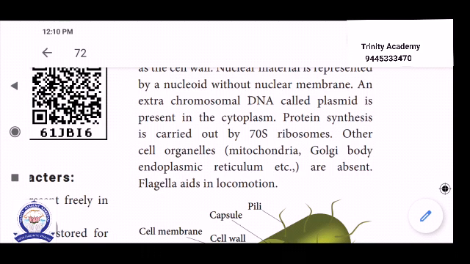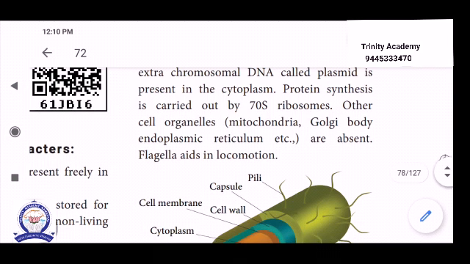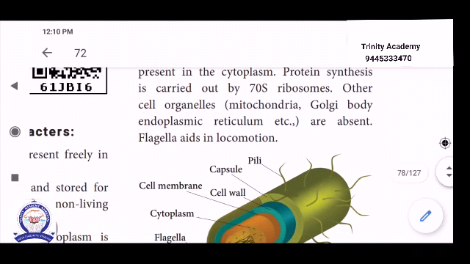Plasmid is one of the extra-chromosomal DNAs. The plasmid is present in the cytoplasm of the bacteria. Protein synthesis is carried out by 70S ribosomes. S means Svedberg, the unit. Other cell organelles, for example mitochondria, Golgi body, endoplasmic reticulum, are totally absent. All membrane-bound cell organelles are totally absent.